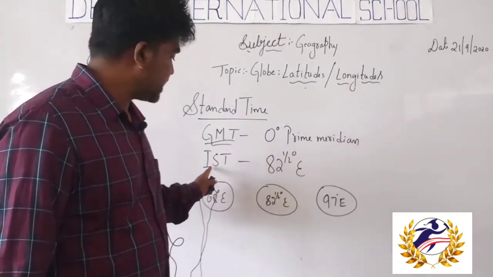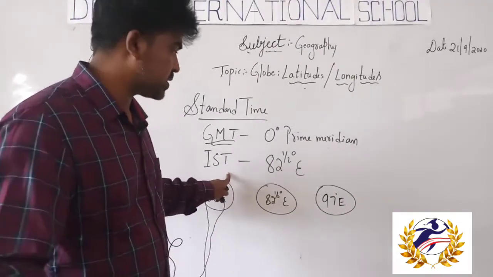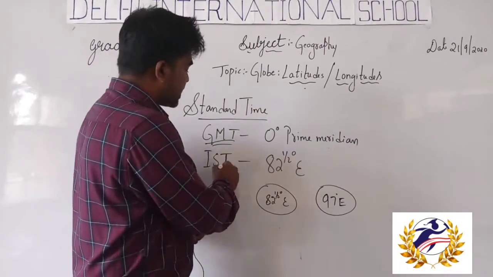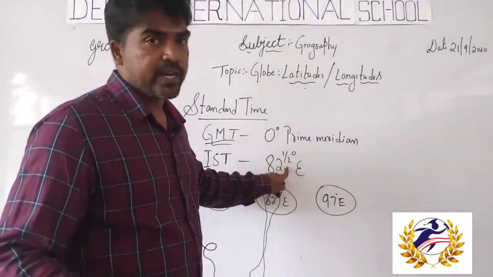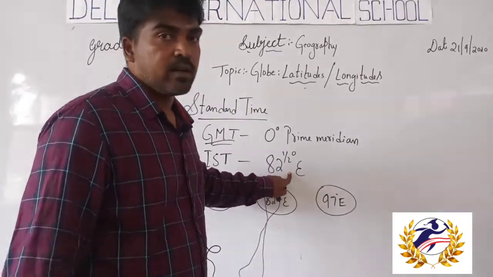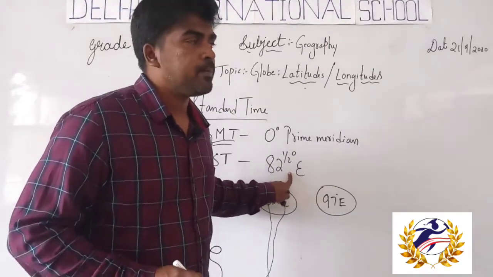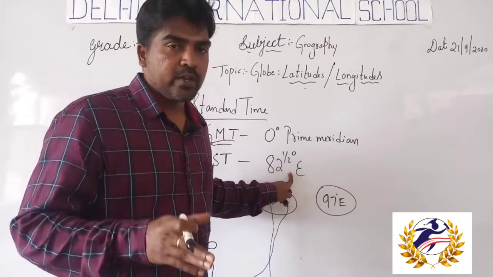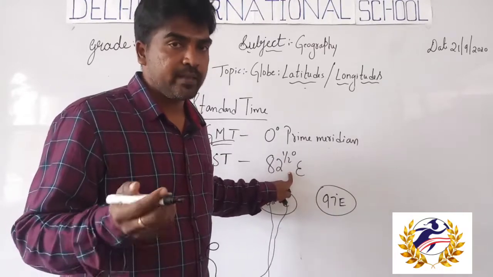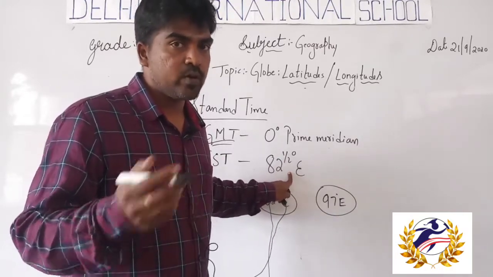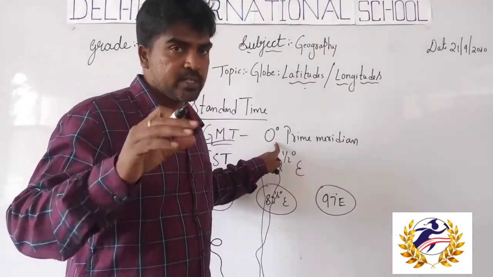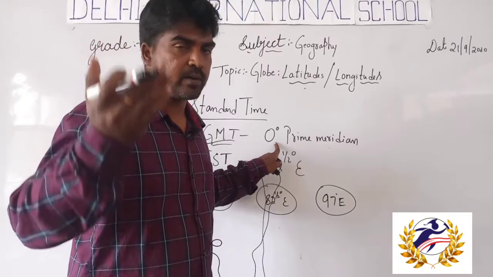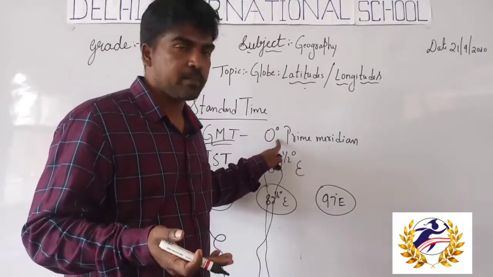Indian Standard Time depends on the 82.5 degree east longitude. As I told you before, each and every longitude has its own value. For example, the value of the Greenwich Meridian is 0 degrees, and Greenwich is the name of a place.